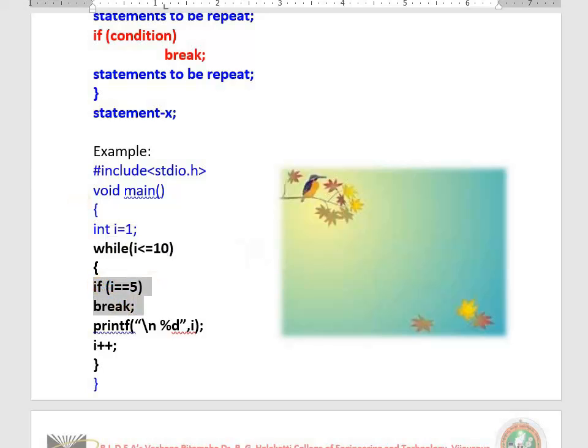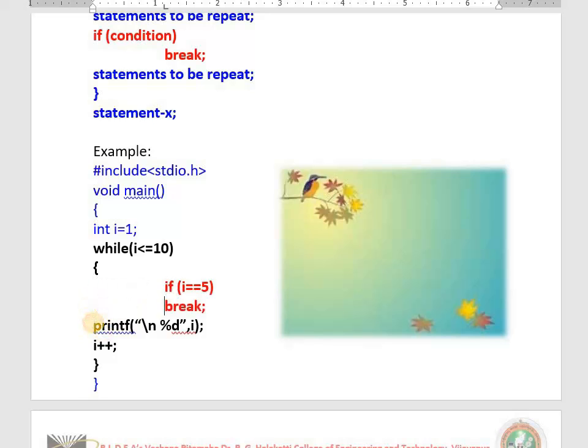Now can you tell me the output? Is it going to print 1 to 10 numbers or just a few numbers? Can anyone of you? Oh, very good. Your answer is right. It prints 1, 2, 3, 4. That's all. It will not even print 5.